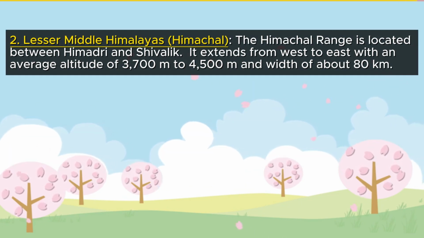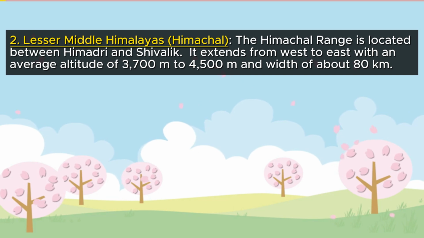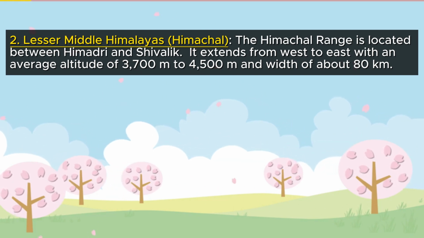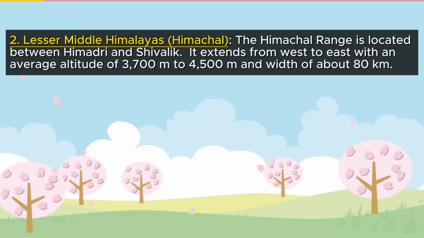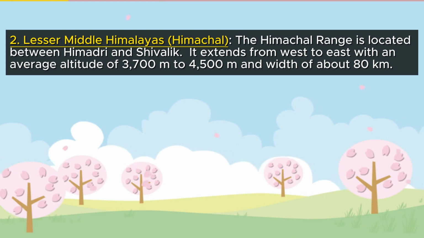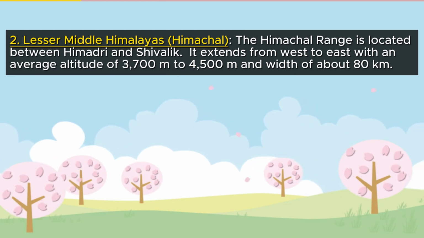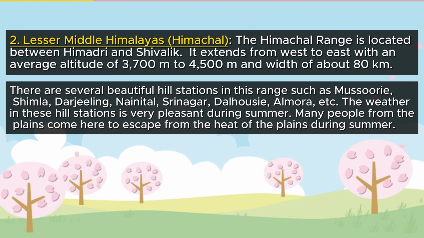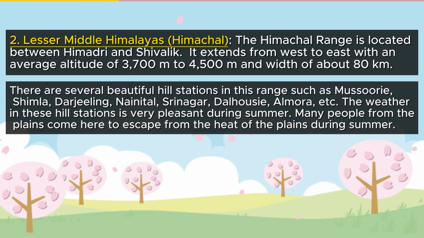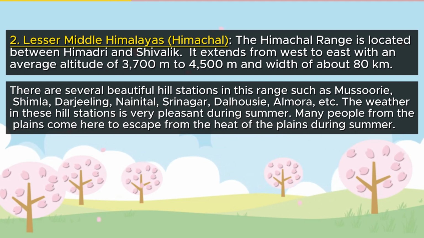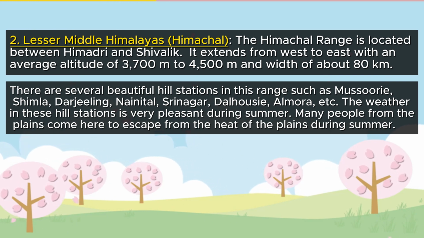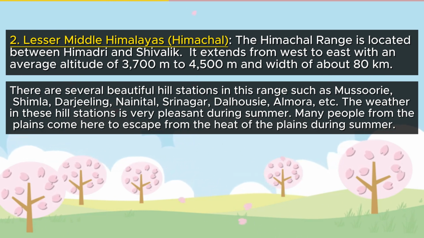2. Lesser or Middle Himalayas, Himachal. The Himachal range is located between Himadri and Shivalik. It extends from west to east with an average altitude of 3,700 meters to 4,500 meters and a width of about 80 kilometers. There are several beautiful hill stations in this range such as Mussoorie, Shimla, Darjeeling, Nainital, Srinagar, Dalhousie, Almora, etc. The weather in these hill stations is very pleasant during summer.